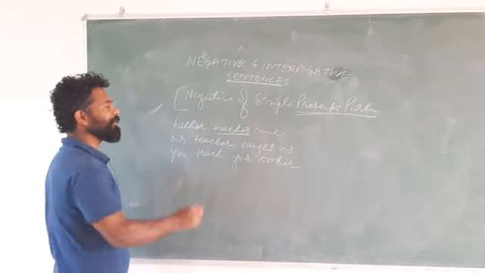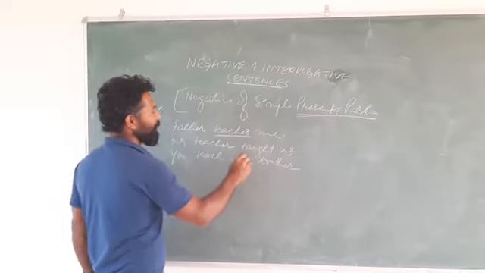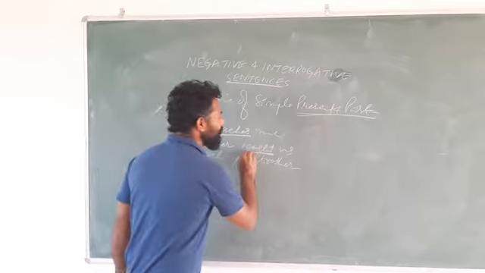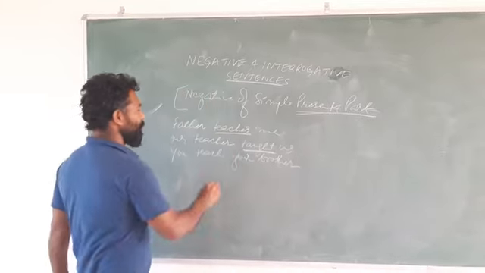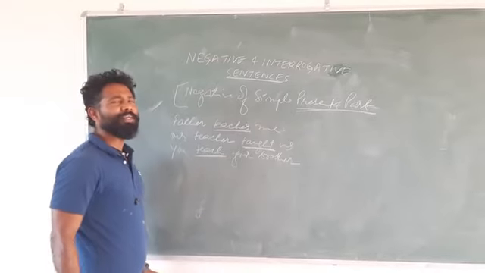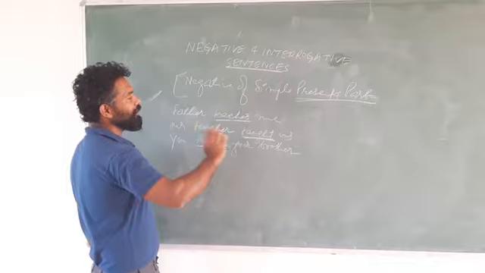What is the negative of teaches? Negative of teaches is does not teach. Here it is taught. What is the negative of taught? Negative of taught is did not teach. Here it is teach. What is the negative of teach? Negative of teach is do not teach. So only you need to take out, think of the verb, and the sentence becomes negative.